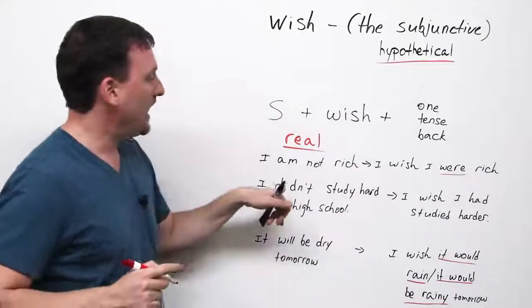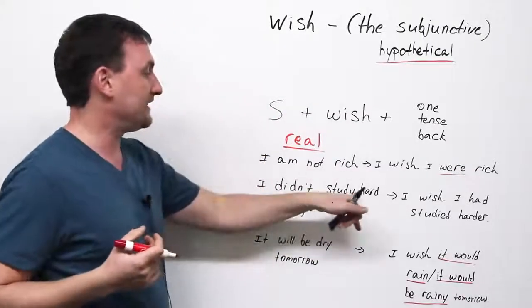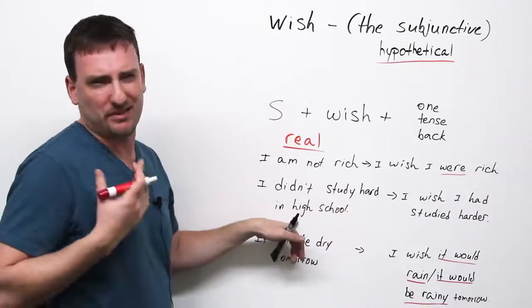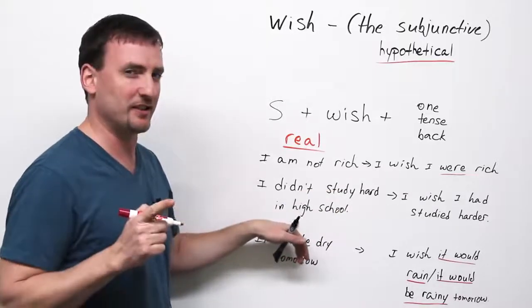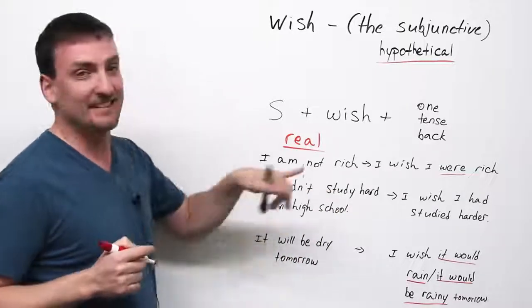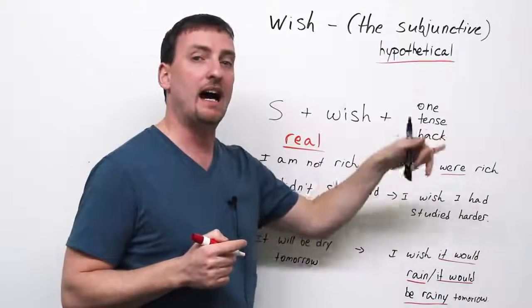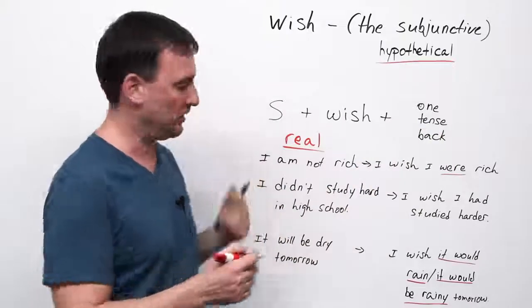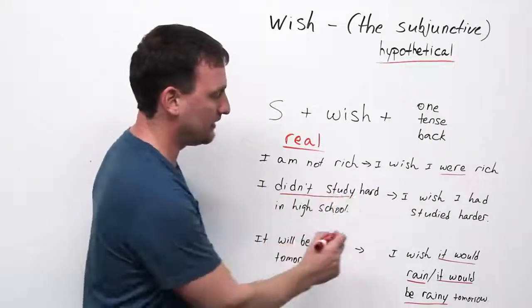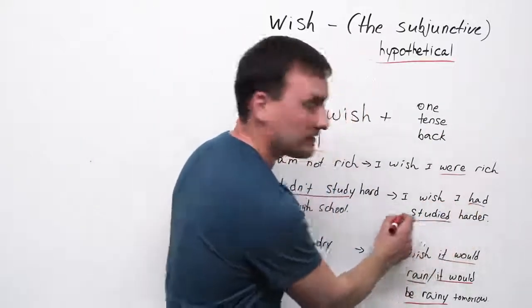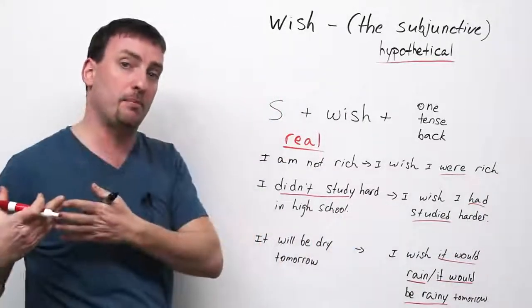Okay? High school. I didn't study hard in high school. I was a very bad student. You are very good students. That's why you come here, right? I didn't study hard in high school. So I wish I had studied harder. Simple past, past perfect. I go one step back.